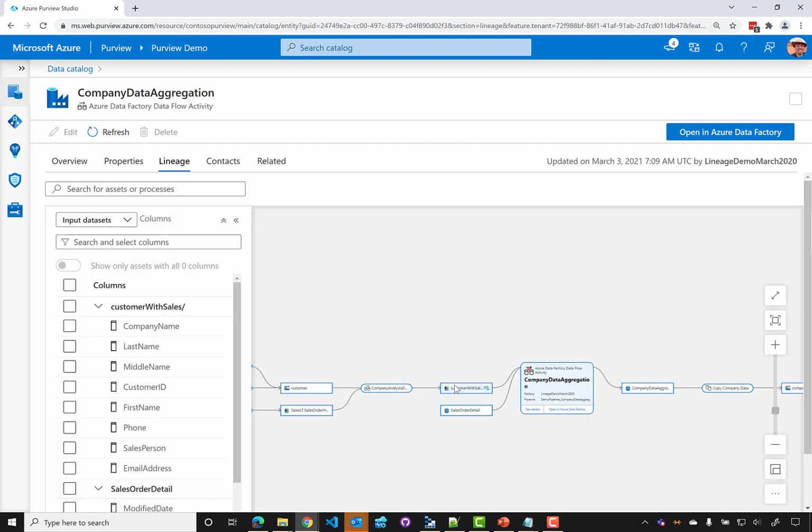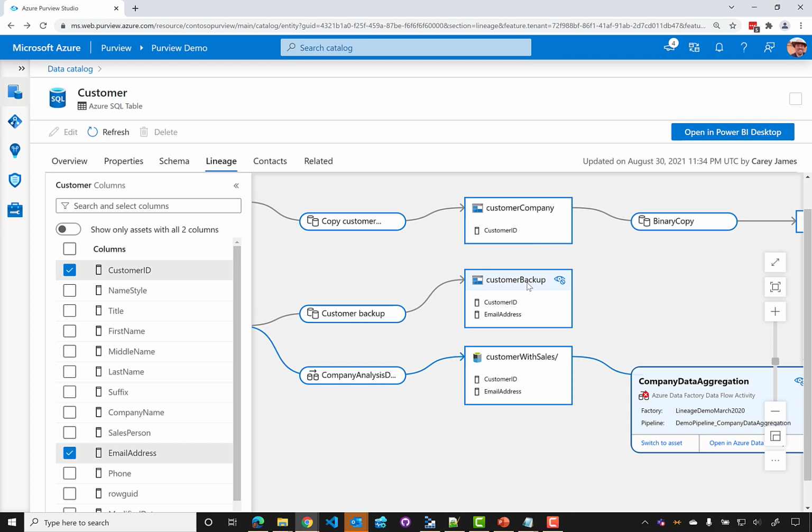And now our focus switches from the customer to the company data aggregation data flow activity in ADF. So now we can see the whole lineage from the perspective of this data flow activity. All of the data that flows into it, and then all of the outputs. Go back.